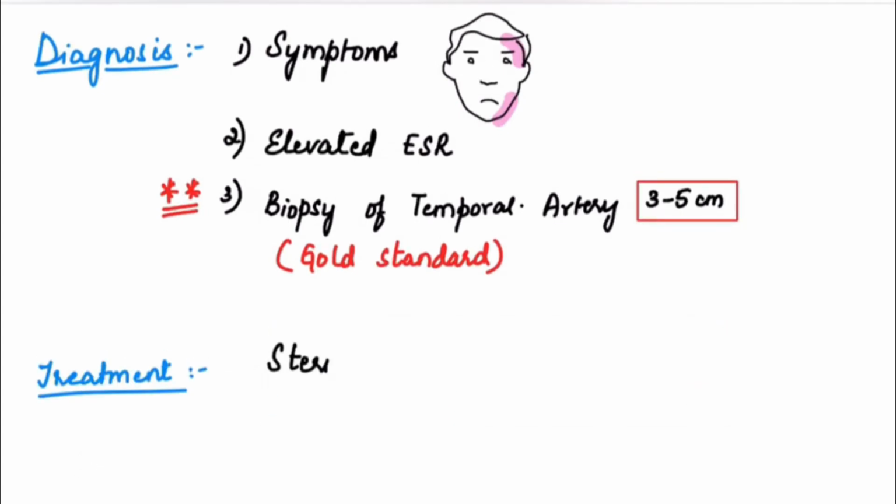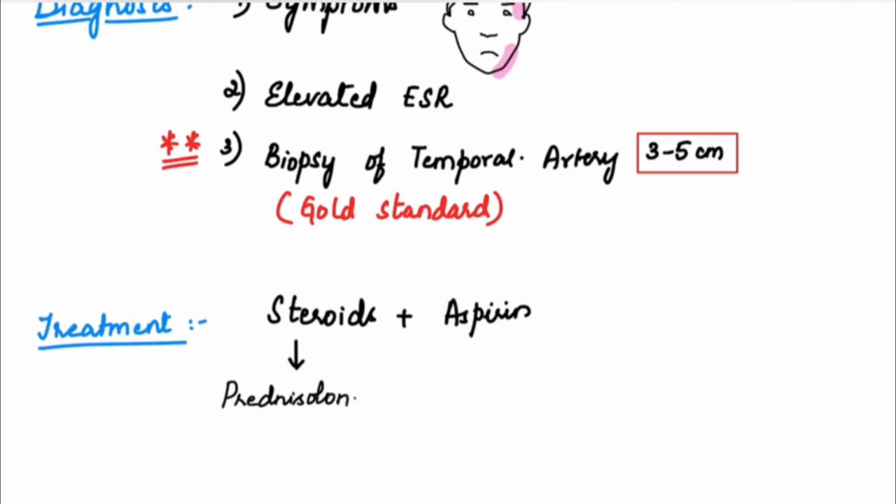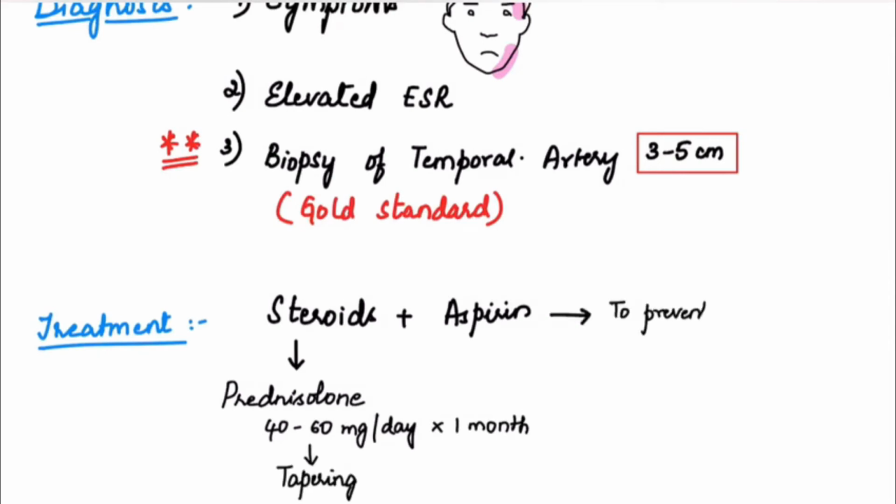Treatment includes steroids plus aspirin. So prednisolone in a dose of 40 to 60 milligrams per day should be started, and it should be given for about 1 month, and then the dose is tapered slowly, and aspirin is given to prevent the ischemic complications.